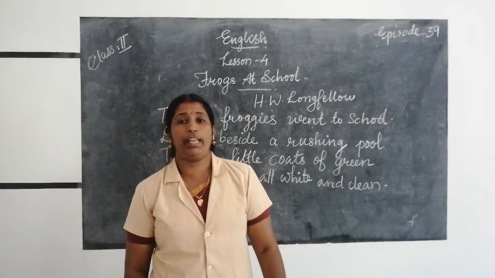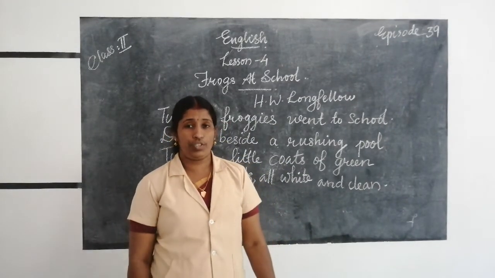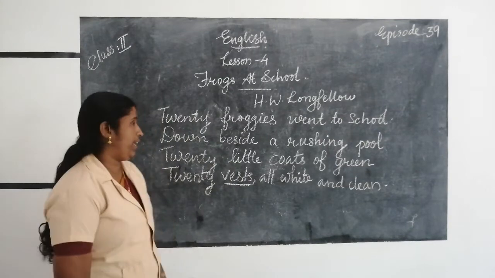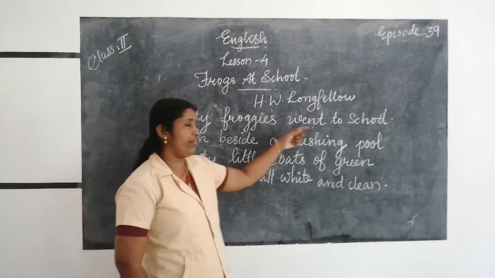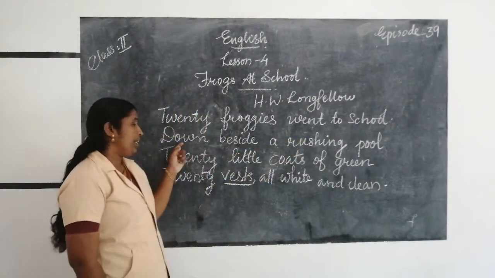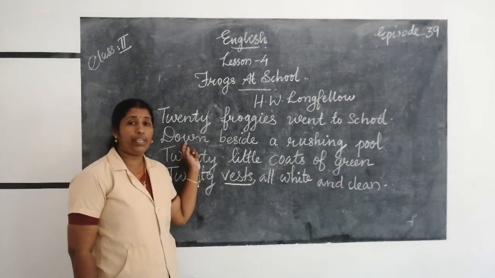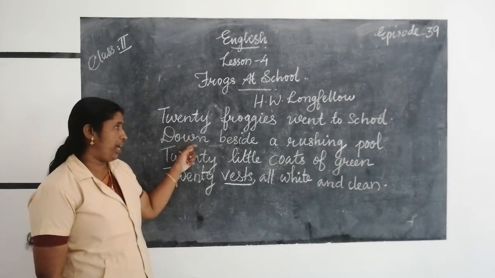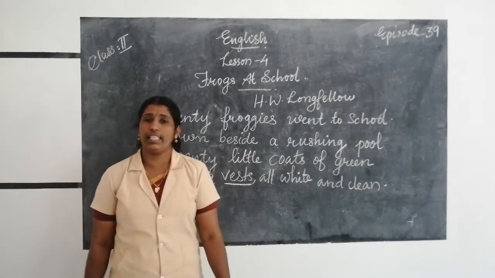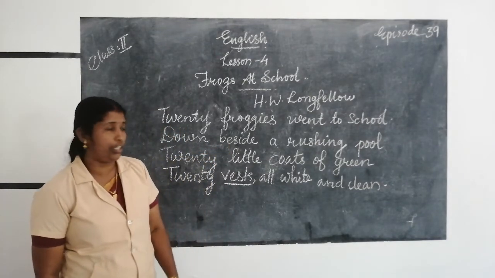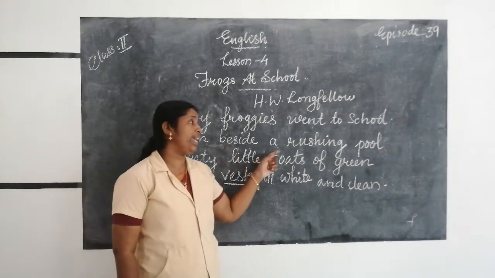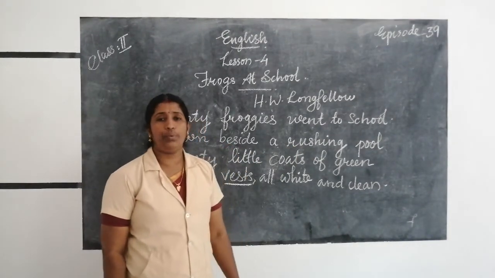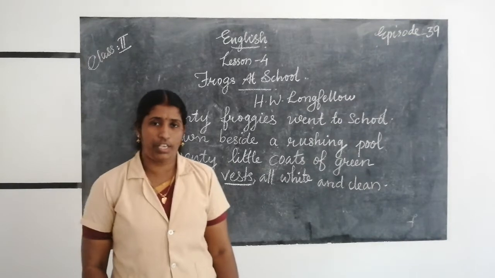S-C-H-O-O-L, school. What is the spelling of the word school? S-C-H-O-O-L. Twenty froggies went to school. The next line. Down, D-O-W-N. How do we read this word? Down, D-O-W-N. Down, beside, B-E-S-I-D-E. Beside means by the side of. Down beside a rushing pool. R-U-S-H-I-N-G, rushing.